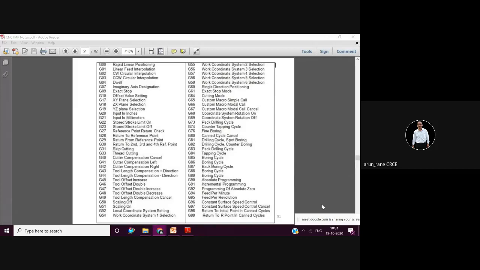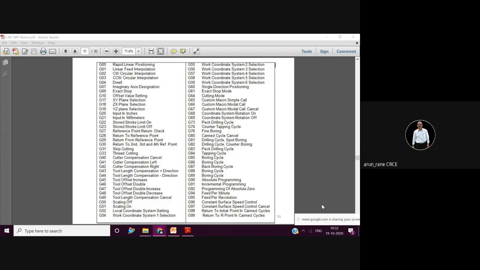You give the value of V and the value of diameter, and then you will get the value of N, that is the RPM. Now whenever the diameter keeps changing, obviously your RPM will change, because V remains constant. So as the diameter changes, your RPM will change.